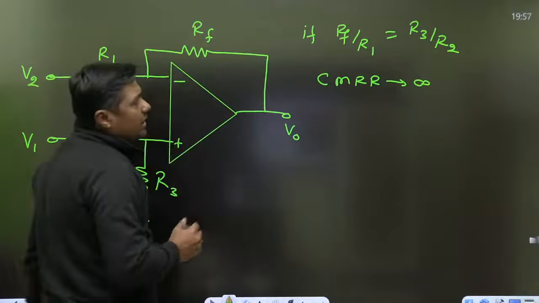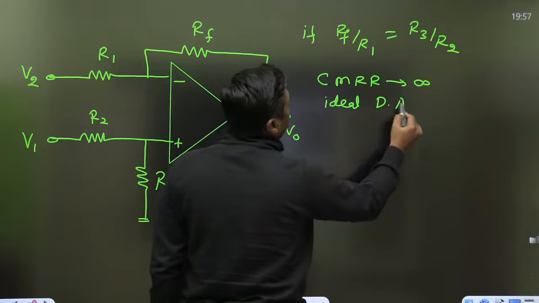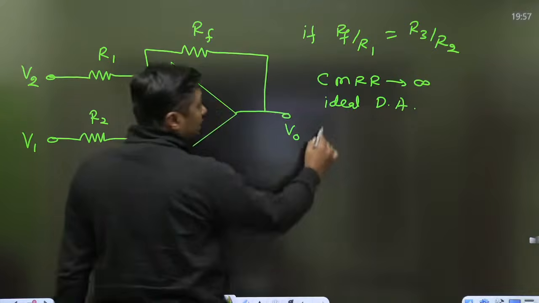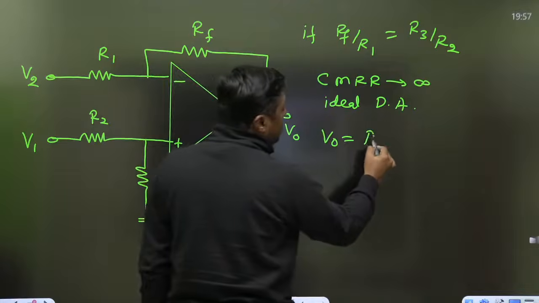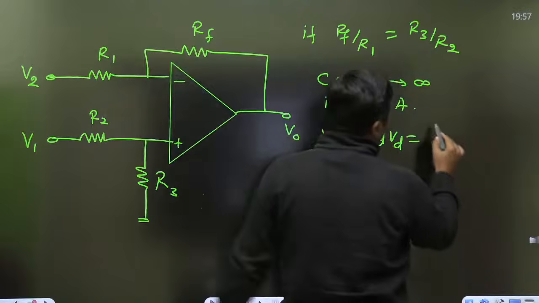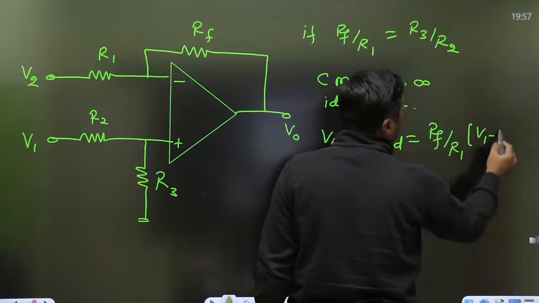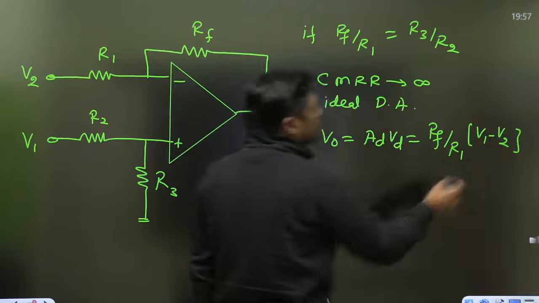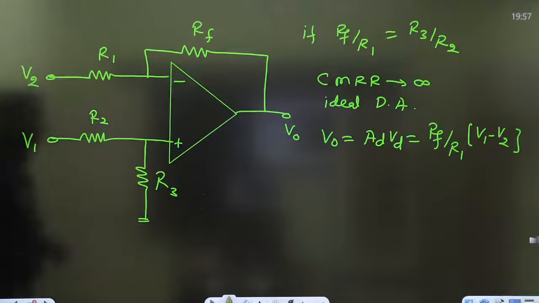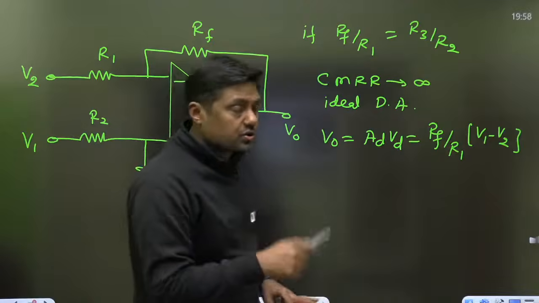If the CMRR is infinite, then I can say it is the ideal differential amplifier. In that case, remember, the output is only AD times VD, where AD is RF by R1 only, and VD is V1 minus V2: non-inverting terminal minus inverting terminal voltage. Directly you can give the answer for this question.